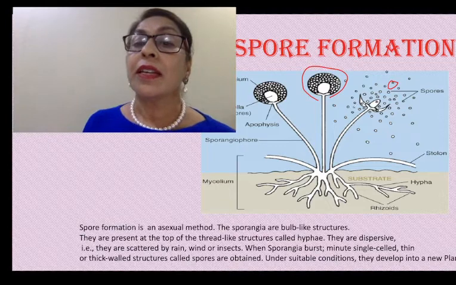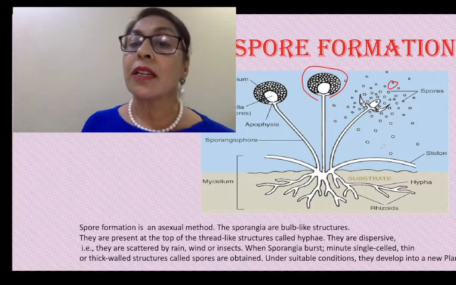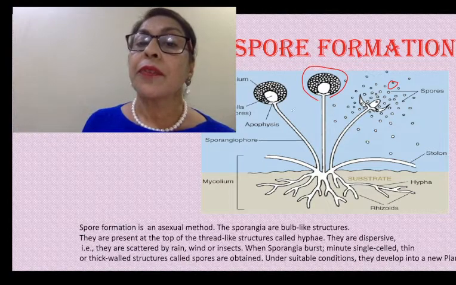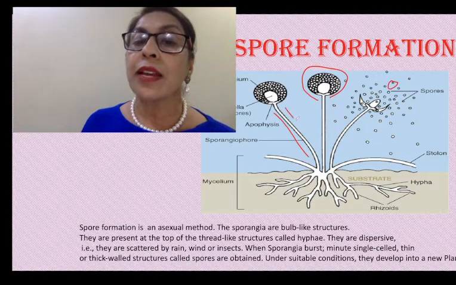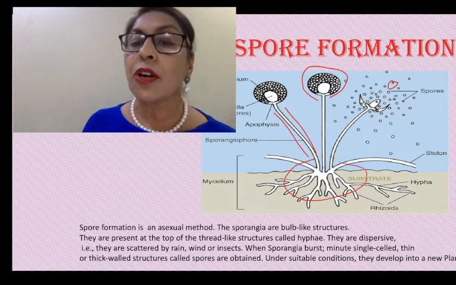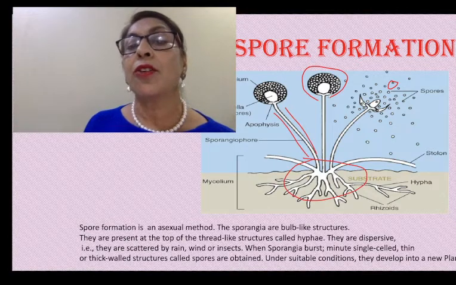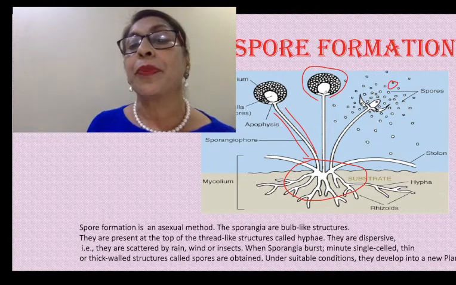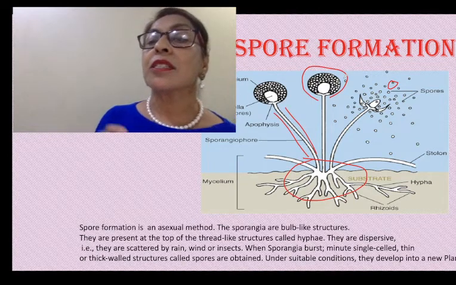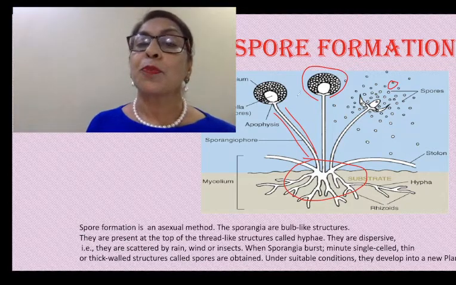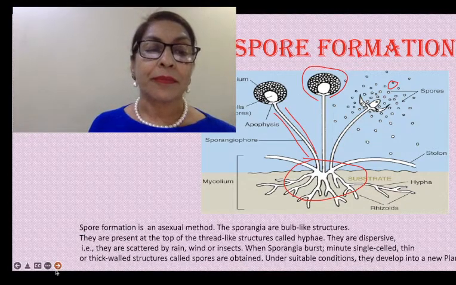But whenever they get favorable conditions, they start growing, and whenever they start growing, there is a thread-like structure which is called hyphae. Hyphae arise at the base. They have a net-like structure which is called mycelium, and at the top they have a bulb-like structure which is called the sporangium. Again the same process continues. The sporangium bursts out and liberates spores into the air.